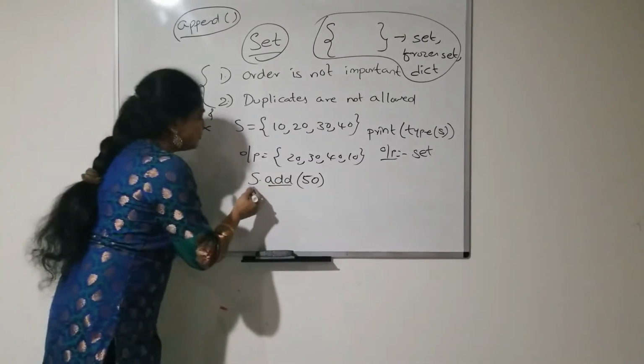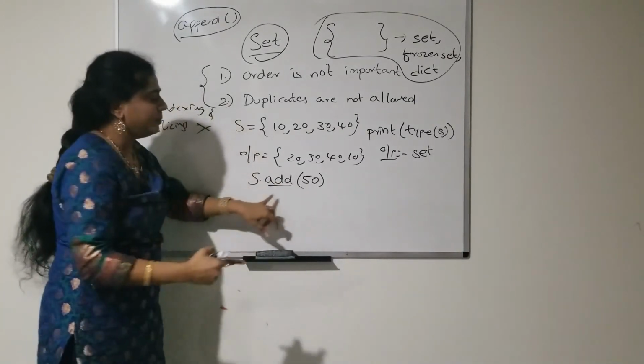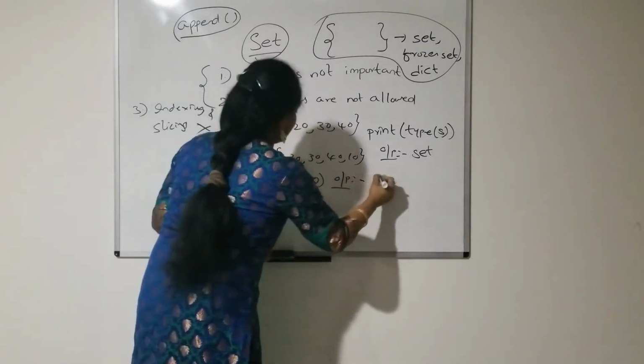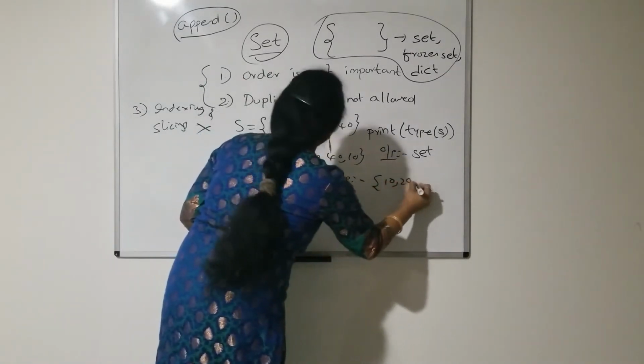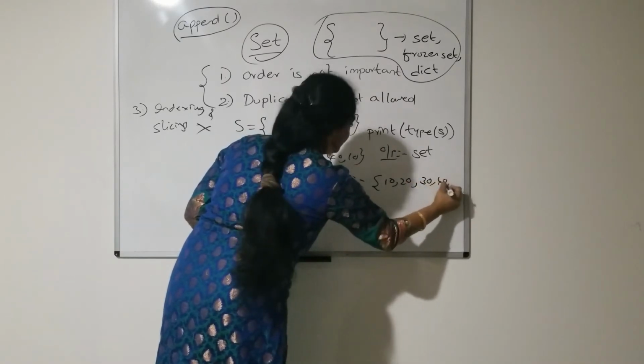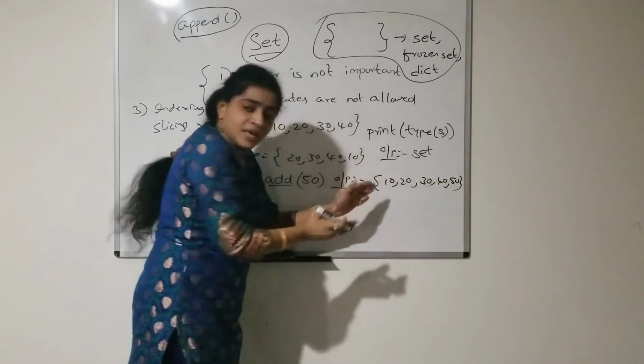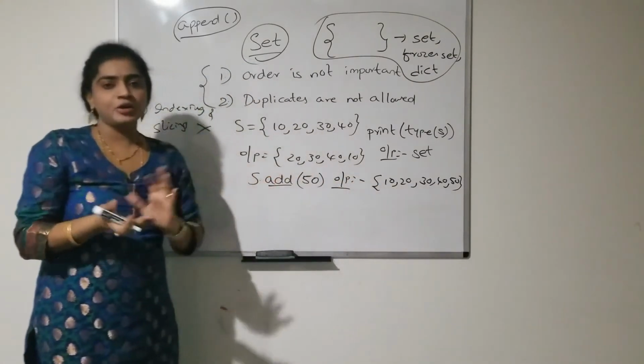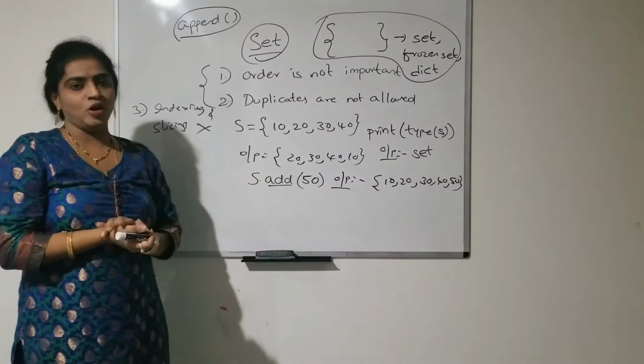Suppose after the add function, what will be the output now? Now I am going to display the output. See, 10, 20, 30, 40, 50. These are the elements. I can guarantee that these elements will be displayed, but I can't guarantee the order. The order can be in any order.